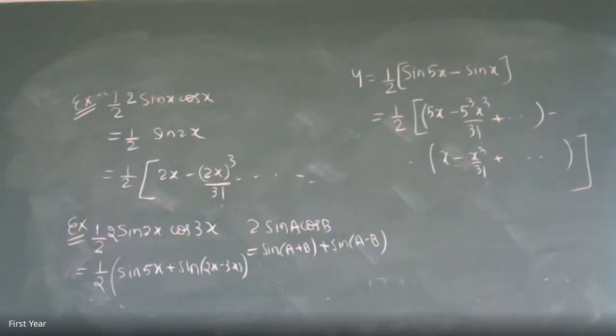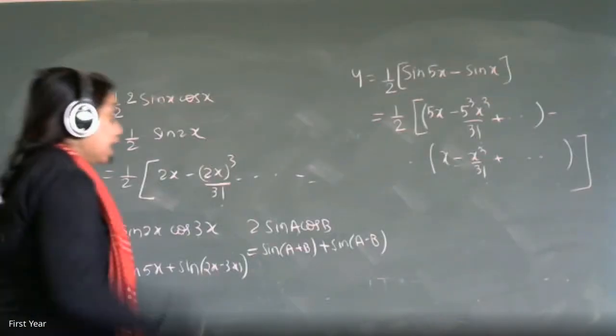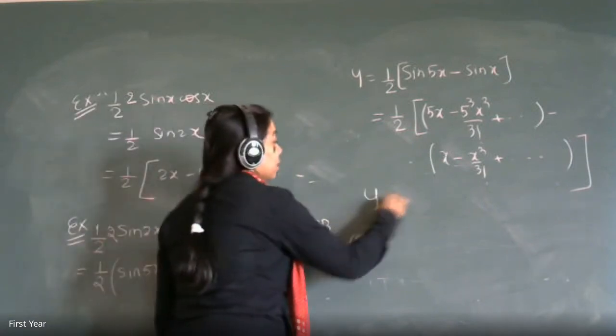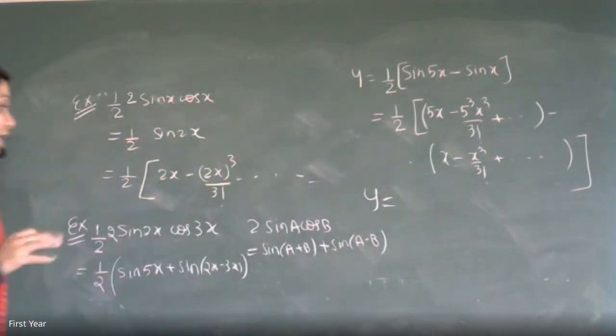Yes, ma'am. On the same lines, if you have understood this, I'm giving more examples of the same type so that you'll be able to remember and do it nicely in your exams also.